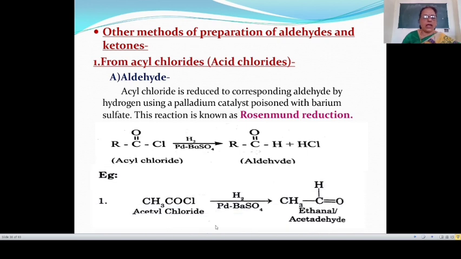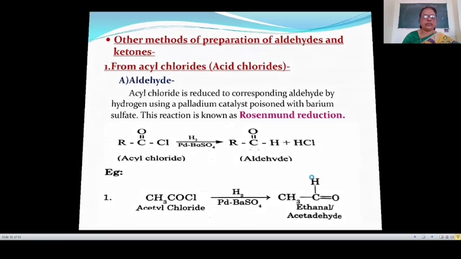Now let us see an example. Here this is acetyl chloride, that is CH3COCl. Acetyl chloride on reduction with hydrogen in presence of palladium and BaSO4 gives ethanal. Here this Cl and this H gives HCl, and hydrogen is attached to this carbon atom to give CH3CH double bond O, that is ethanal, or this is also known as acetaldehyde.